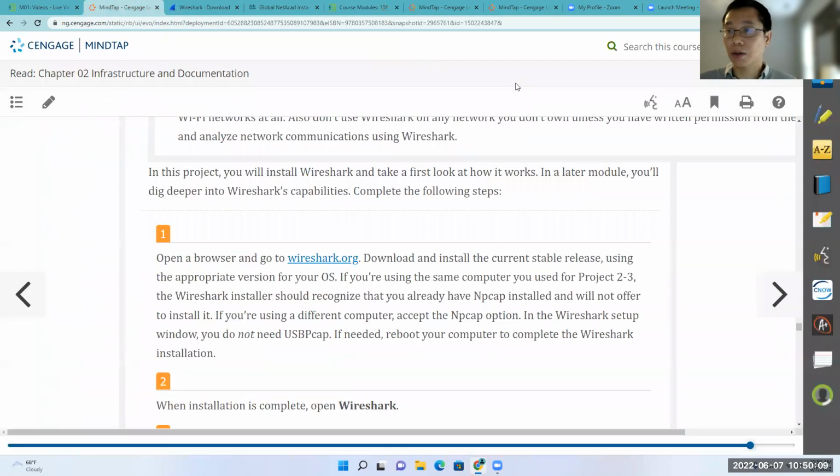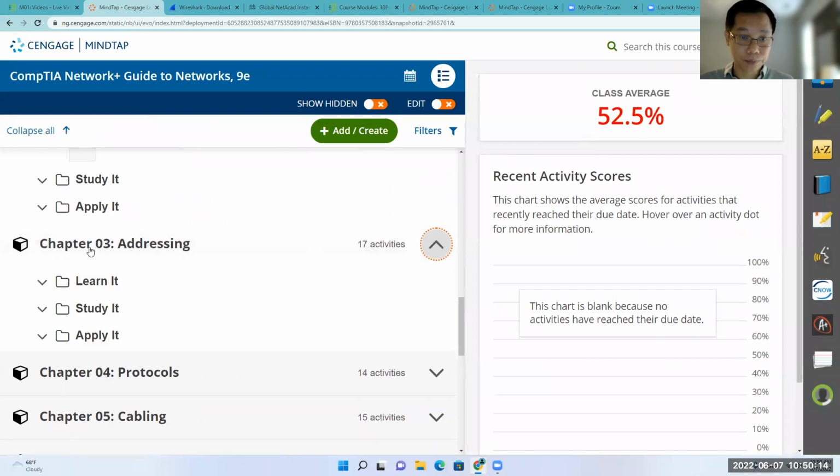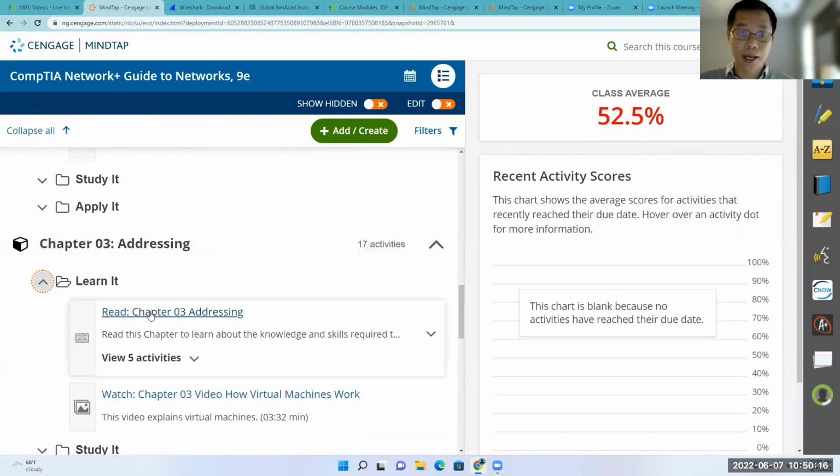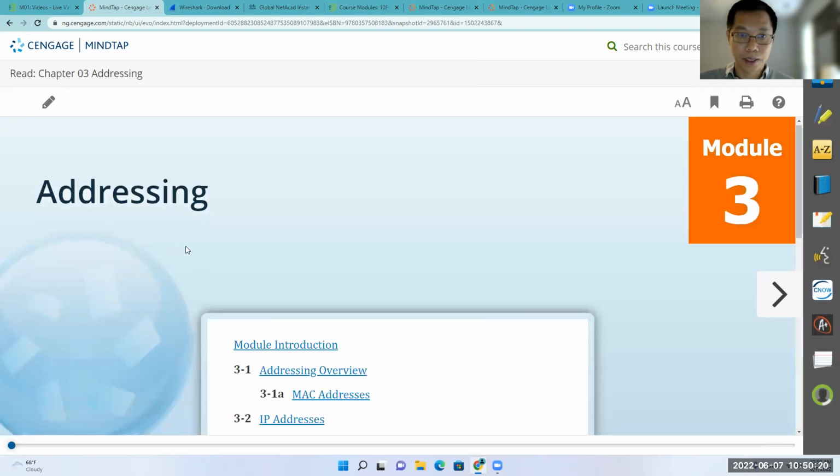So we have to locate it on chapter 3. You close it here, and you move over to chapter 3. You go to the Learn It and read chapter 3, right? And you click on this one, right?